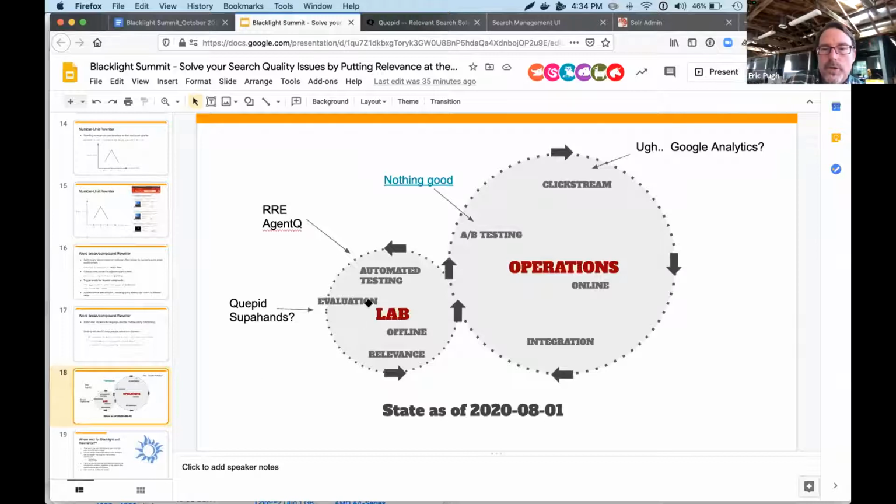These are all different open source projects to do automated testing and evaluation of your offline environment. This is a link to a survey of open source A/B testing tools, where I really haven't found a compelling solution. And out here, we haven't really done much.